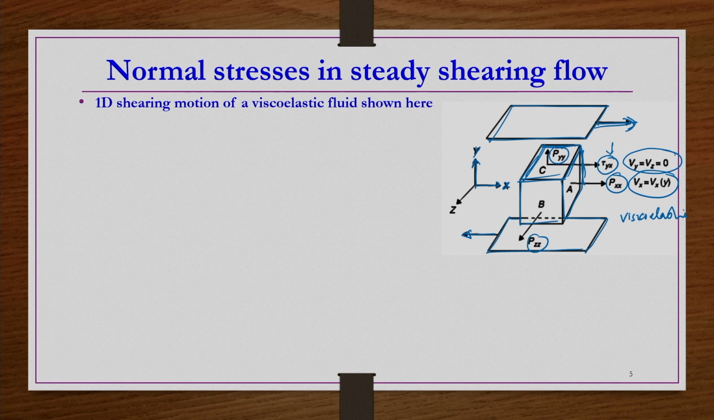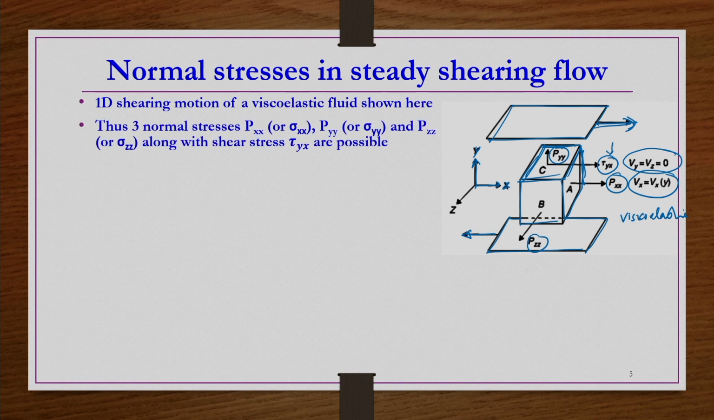If the material is a simple Newtonian fluid, you would get only tau yx, okay. For a simple viscous fluid, you will get only tau yx; you would not get any other normal stresses. You will have those values only if the material is viscoelastic. So, in addition to the shear stress tau yx, you will also have 3 normal stresses, that is Pxx, Pyy, Pzz. These are also represented as sigma xx, sigma yy and sigma zz in some books, okay.